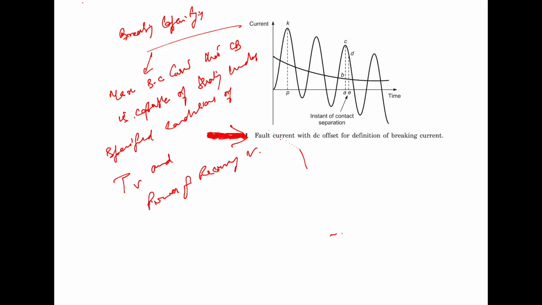Instead, the breaking current refers to the RMS value of the current during the particular cycle in which the contact separation took place.